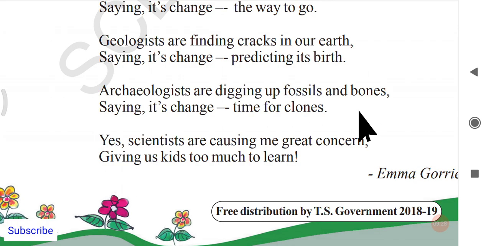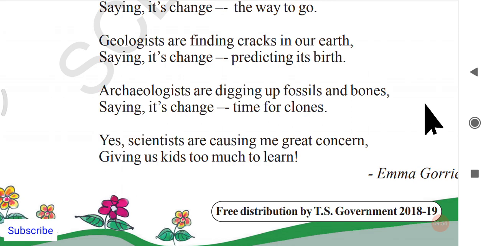So they are digging up all these fossils and bones, and finally what are they saying? They're saying it's change, time for clones. Clones are just like making something looking like another object. For example, when archaeologists dig up these types of fossils or bones.